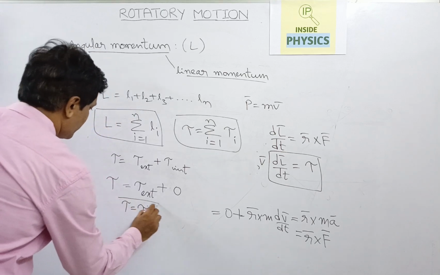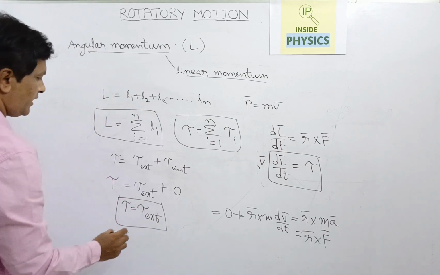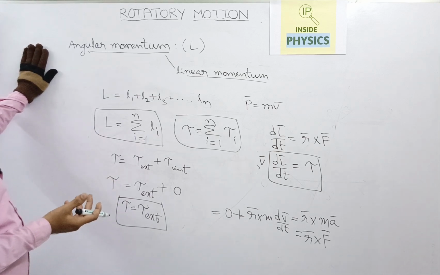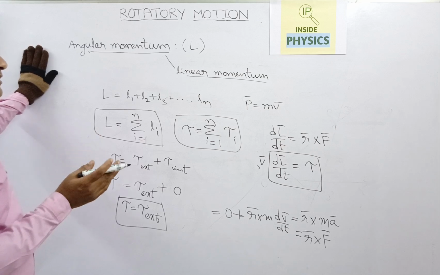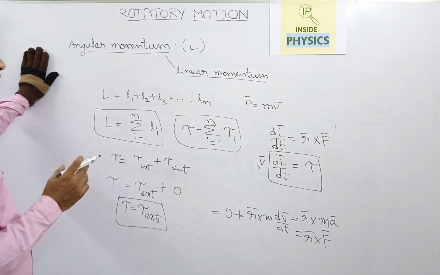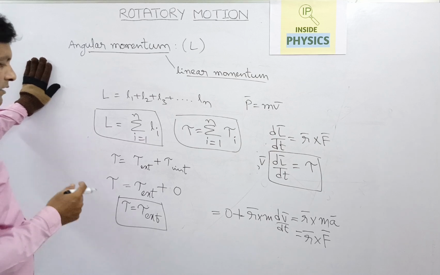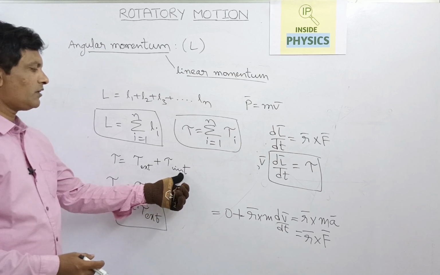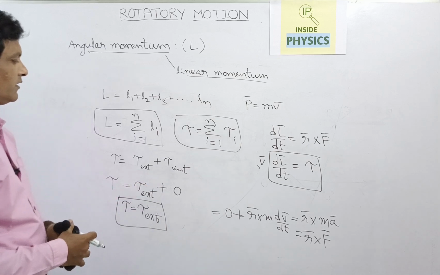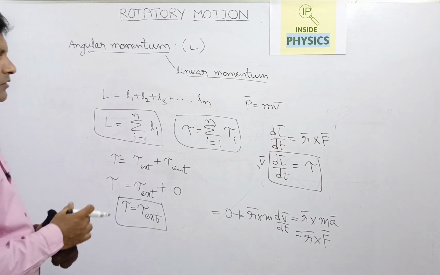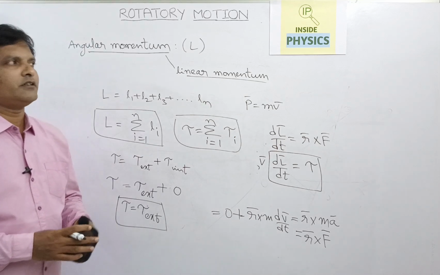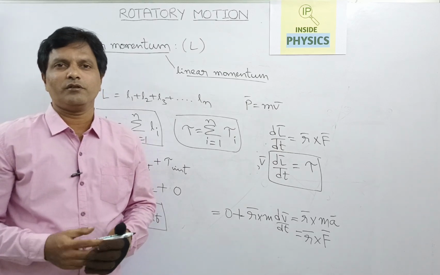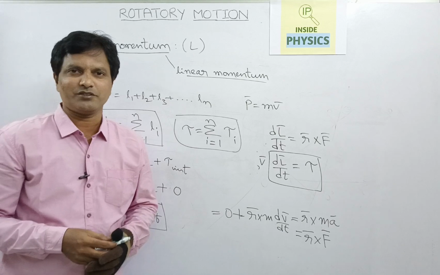The total torque of a system of particles we can consider as torque external, meaning the external force by which it is getting rotated. If you apply some force on an object which is fixed to an axis or to a point, the object will rotate because of the external torque only, and the total internal torque gets mutually cancelled. That is why it has become zero. So I hope you understood the concept of torque and angular momentum and the relation between these two. In the next session, we will move to some more topics in circular motion.